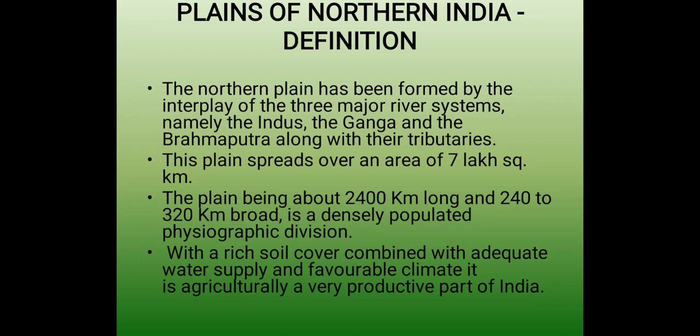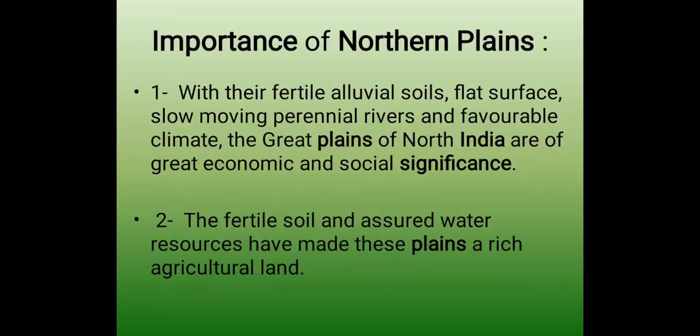This plain spreads over an area of 7 lakh square kilometers with a rich soil cover combined with adequate water supply and favorable climate. It is agriculturally a very productive part of India. So the northern plains are very suitable for agriculture because they have very fertile soil. What is the importance of the northern plains?